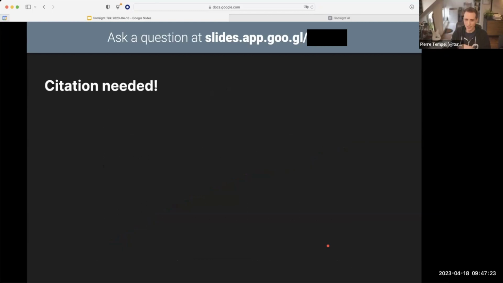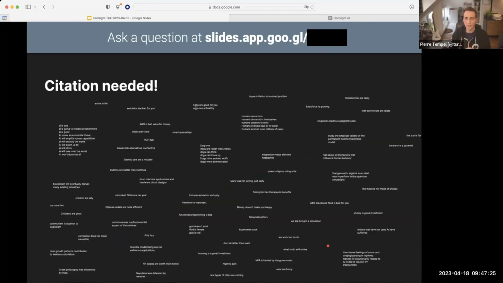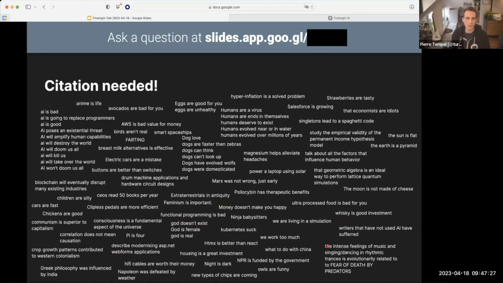And I have put a kind of random selection of the things that I found interesting here. You can see that people want to learn about everything, like find citations for lots of AI topics. From AI is bad to good to will take over the world and doom us all, and other things like the Earth is a pyramid, which is a new one I hadn't heard before. But I'll leave that slide up, and we reach the end of the talk.